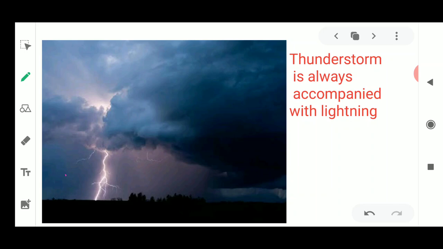Okay, now this is a real picture of a thunderstorm where you could see the sparks coming out. Thunderstorm is always accompanied with strong winds, and it is also accompanied by lightning and the thunderclap. So this is the picture which is showing you a typical thunderstorm which is arising.